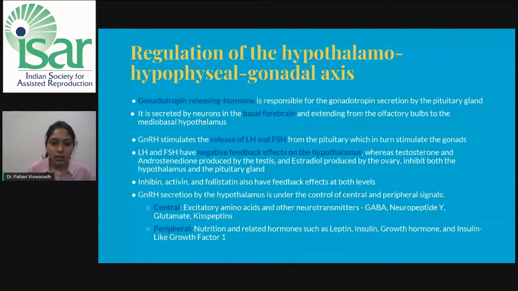GnRH secretion by the hypothalamus is under the control of various central and peripheral signals. Among the central signals are excitatory amino acids and other neurotransmitters like GABA, neuropeptide Y, glutamate, and kisspeptins. Among peripheral signals, we have nutrition and related hormones like leptin, insulin, growth hormone, IGF-1, inhibin, activin, and follistatin. Now let us discuss these in detail.